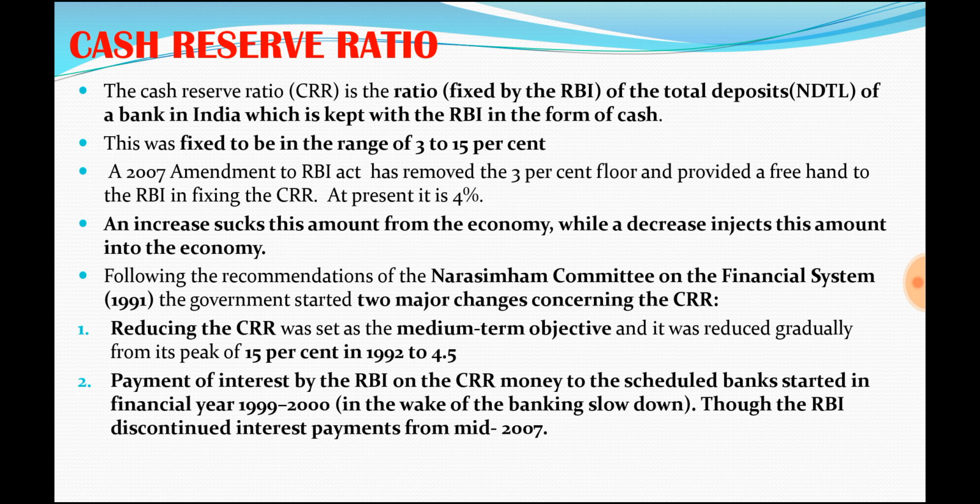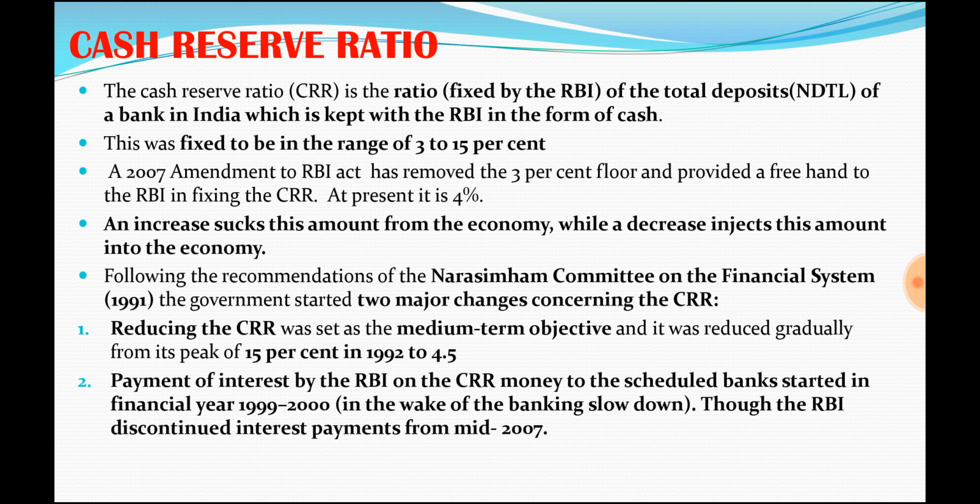This is a ratio fixed by RBI, as a percentage of the net demand and time liabilities that we just saw. If 100 rupees is the net demand and time liabilities, RBI will tell the banks that they should hold at least 3 rupees as cash with them.